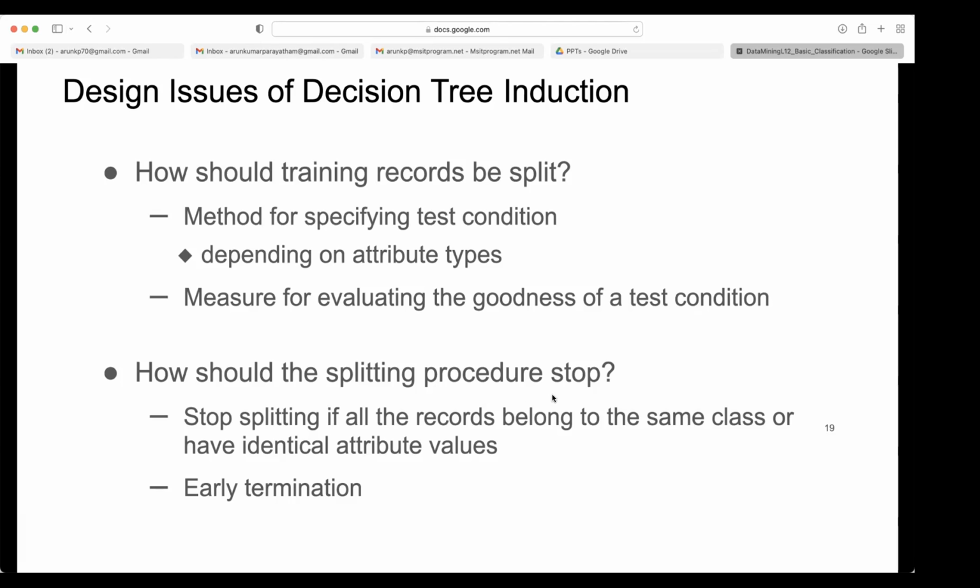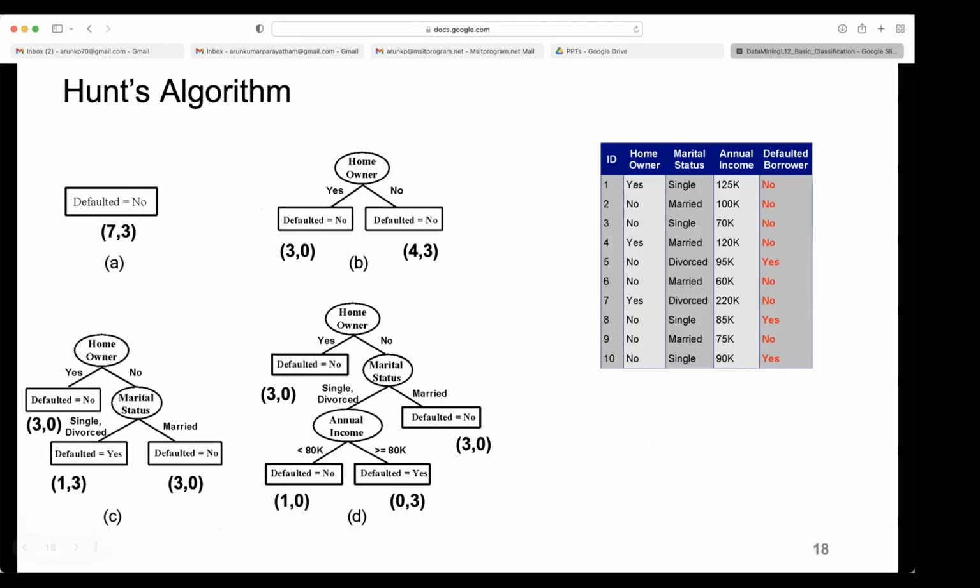How should the splitting procedure stop? Where do we stop the splitting? Stop splitting if all the records belong to the same class or have identical attribute values. That is what we have already seen. If you don't want to grow your tree bigger, if you can tolerate some error, then you can terminate early. Whenever you terminate early, you assign to that branch whatever is the maximum class, that is the default class.